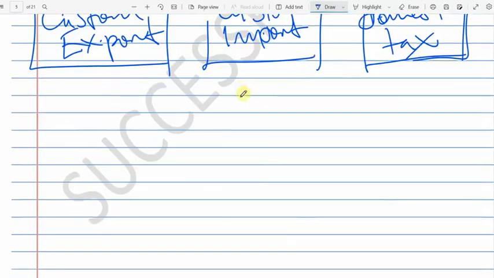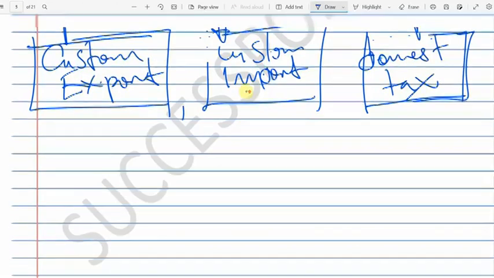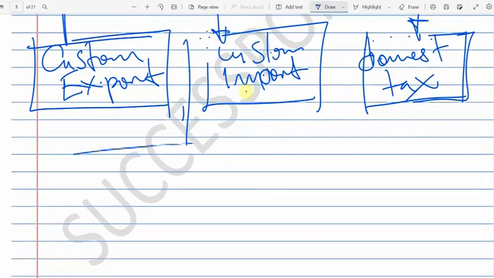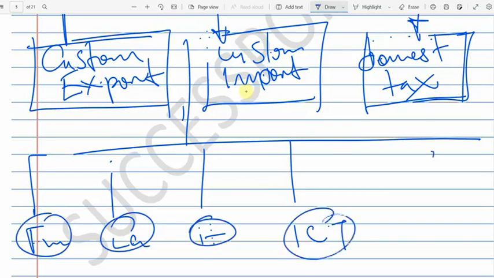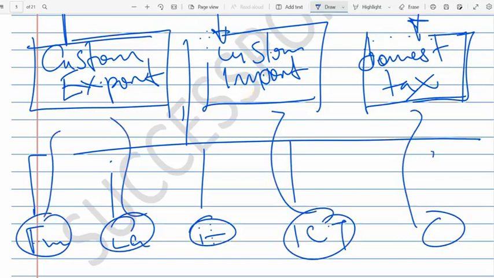So in other words, all of these departments fall under these divisions. We have the finance, the legal, the HR, ICT, and so forth. All these are helping these three main divisions.